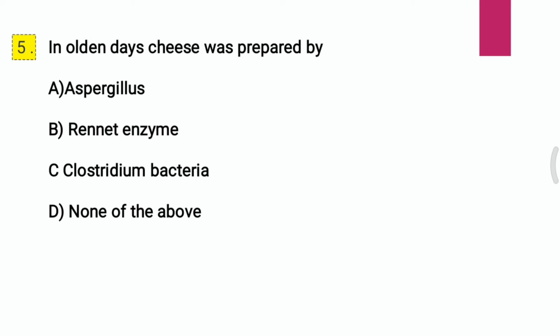Question 5. In olden days, cheese was prepared by: A, Aspergillus; B, rennet enzyme; C, Clostridium bacteria; D, none of the above. I repeat the question. In olden days, cheese was prepared by, and the correct answer is B, that is rennet enzyme.